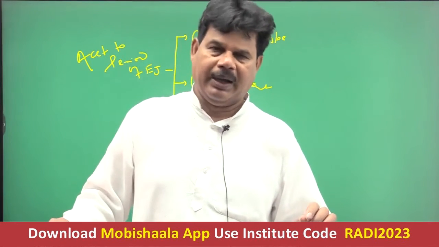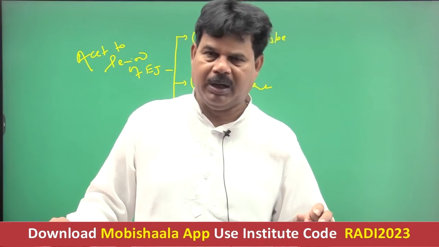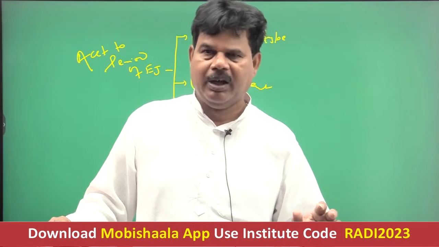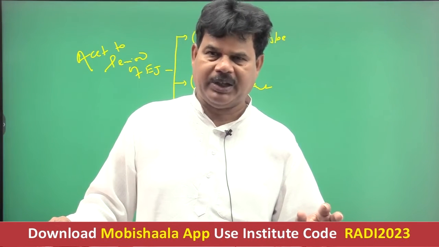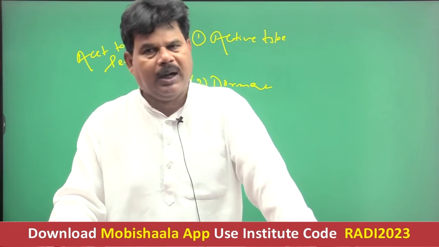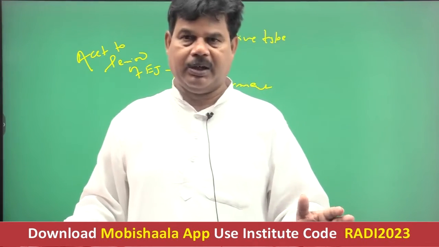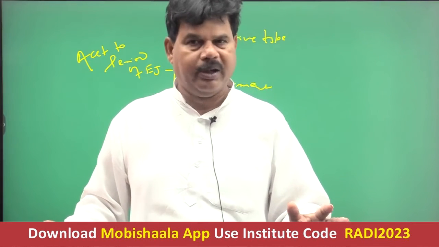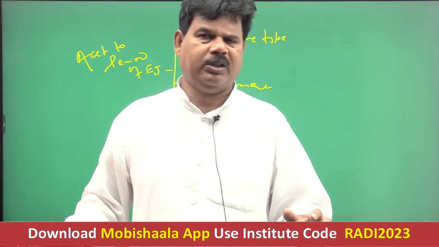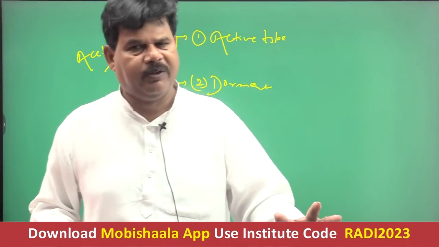Since almost continuous ejection of earth material occurs and the temperature of the earth material is very high, that's why it illuminates, and hence Stromboli is referred to as the lighthouse of Europe or lighthouse of the Mediterranean. This is clear now? So if ejection of the earth material is almost continuous, to be noted, almost, because continuous ejection for a long period is never possible, then it is referred to as active type.